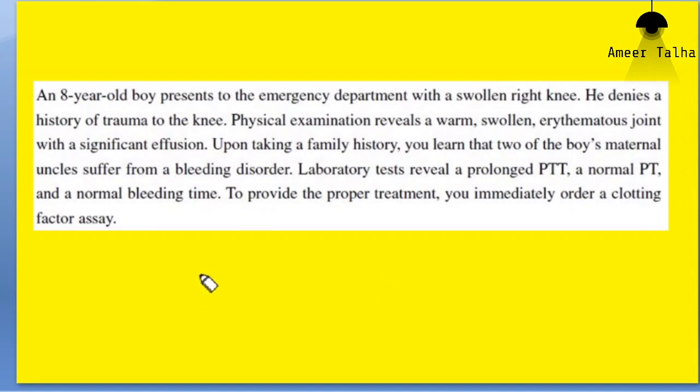Bleeding time is the time from the onset of first drop of blood till the bleeding stops after a gentle pinprick, and it usually requires 1 to 5 minutes for bleeding to stop. The platelets, the thrombocytes, are responsible for determination of bleeding time.